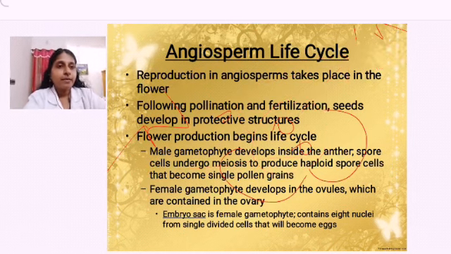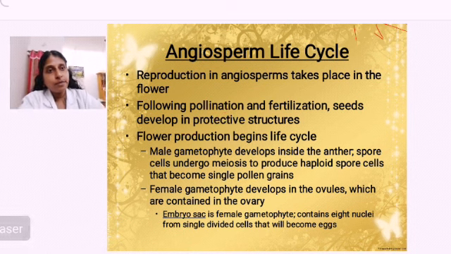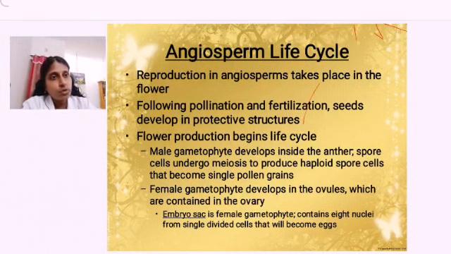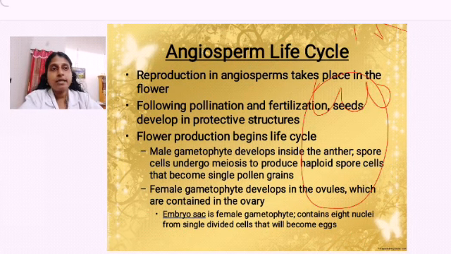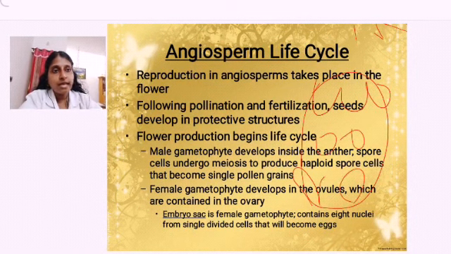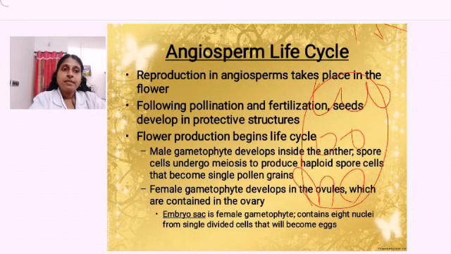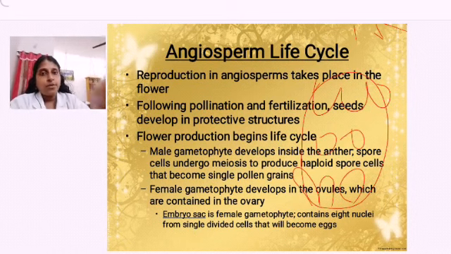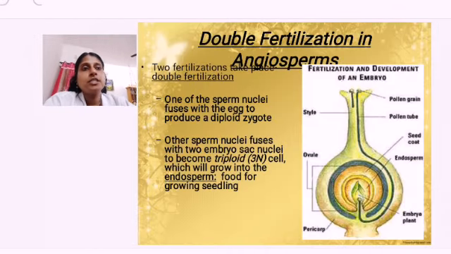Now the female, again I will tell you once more: the embryo sac. Inside the female, what will be present? The embryo sac. In the embryo sac, how many cells are there? Eight cells, or eight nuclei. What are they? Three antipodals on the top, two polar nuclei in the center, two synergids, and the center one is the egg. Like this there will be eight nuclei. Next we are going to discuss double fertilization in angiosperms.